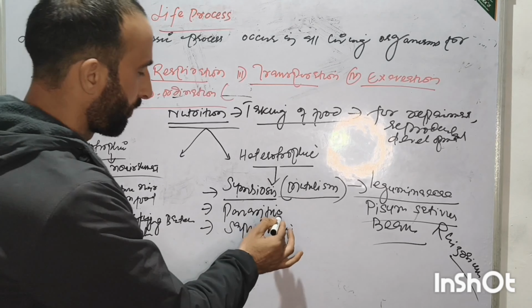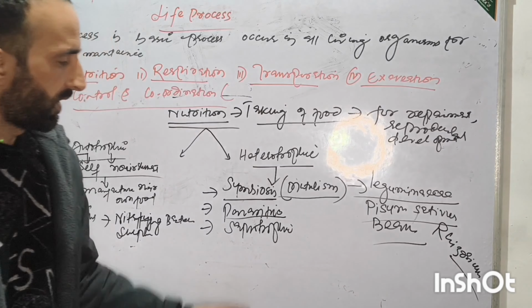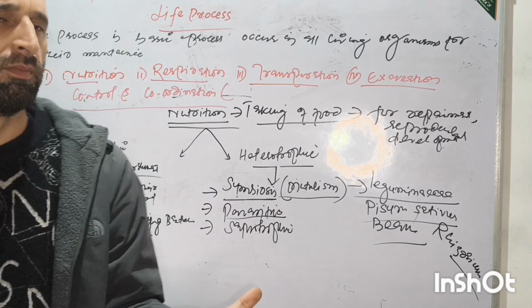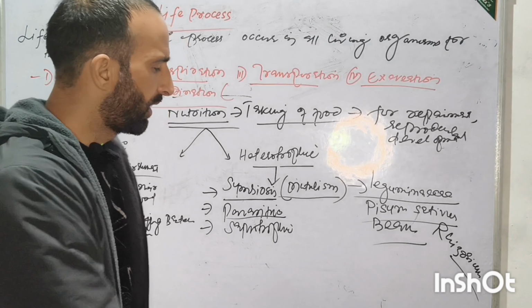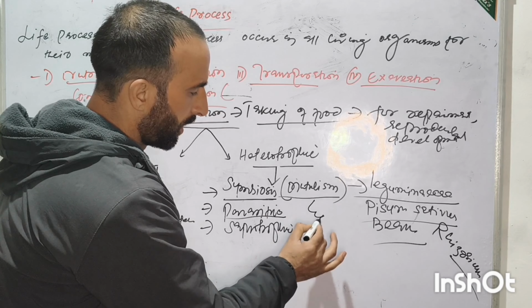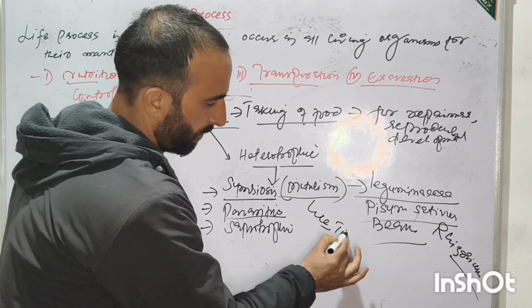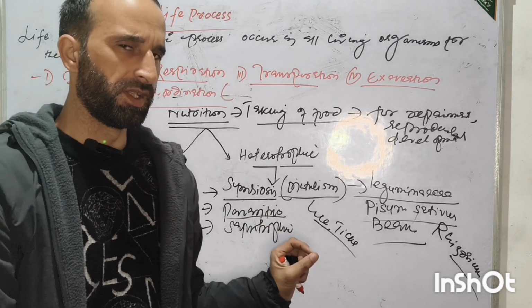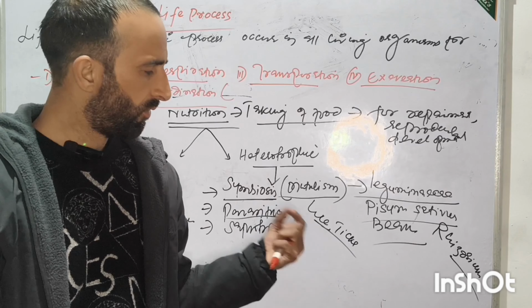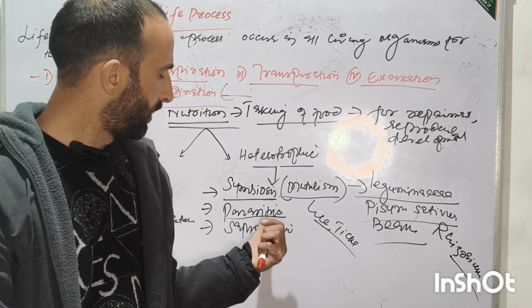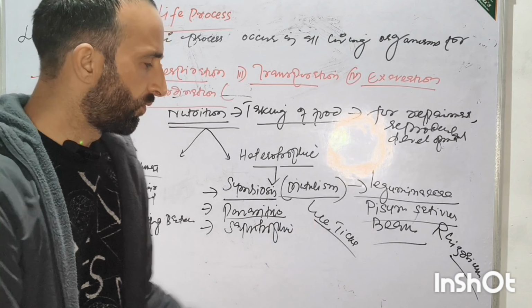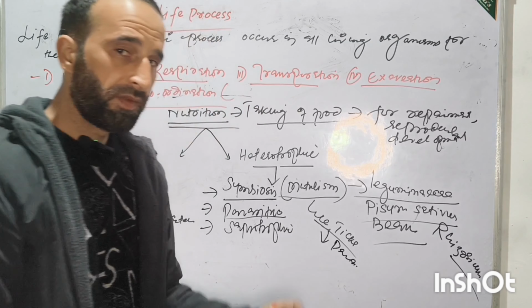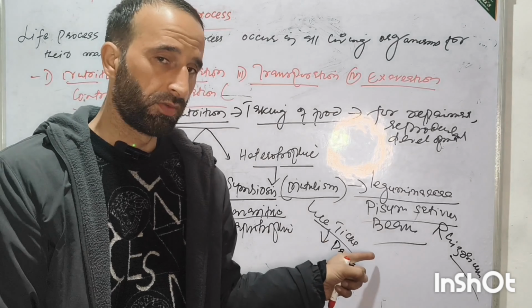And parasitic means an organism depends upon others for its food material. For example, lice and ticks live on our bodies and derive their nutrition from our body. Lice are known as parasites. The organism from which they derive nutrition is called the host.